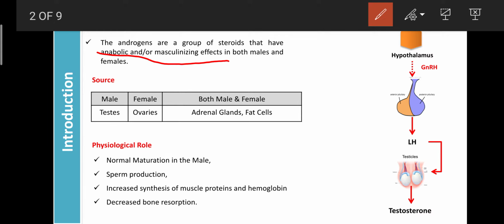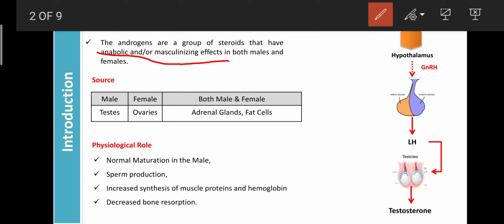If the androgen is less secreted, then there is a loss of body weight, or body weight cannot be gained due to lack of the androgen. That's why androgens are responsible for regulating the development of the body by showing an anabolic effect as well as the masculinizing effect.